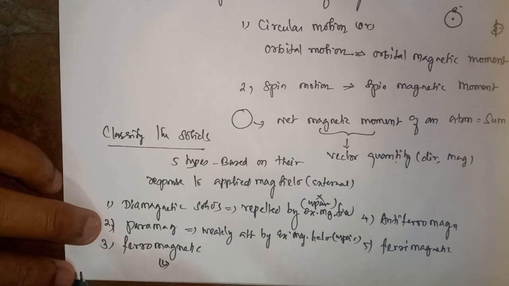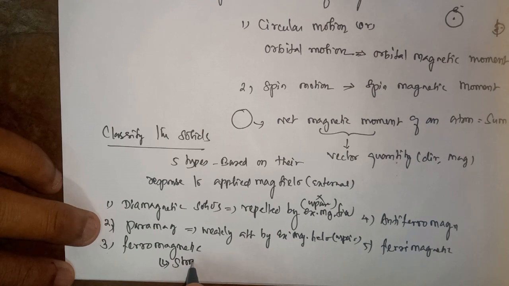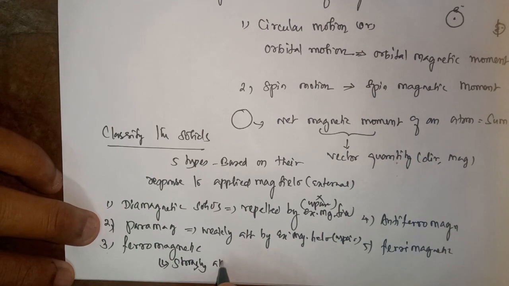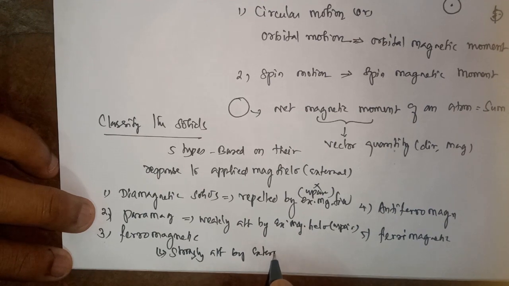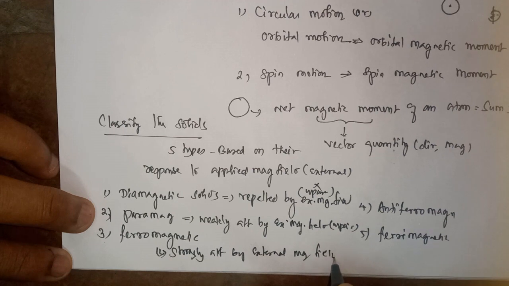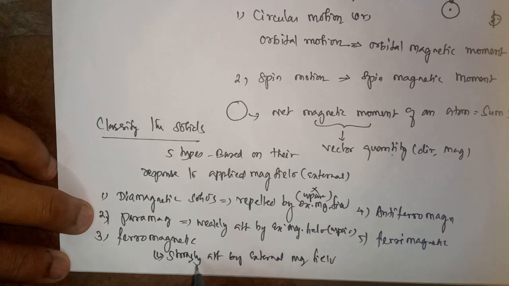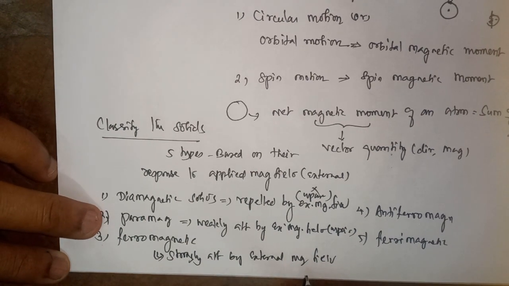Ferromagnetic substances are strongly attracted by an external magnetic field.